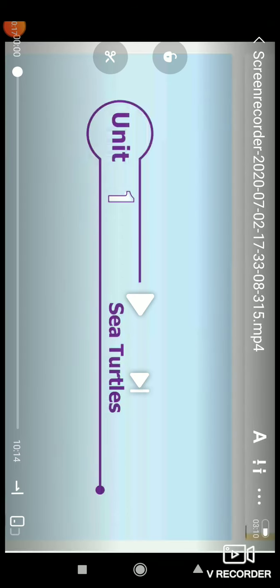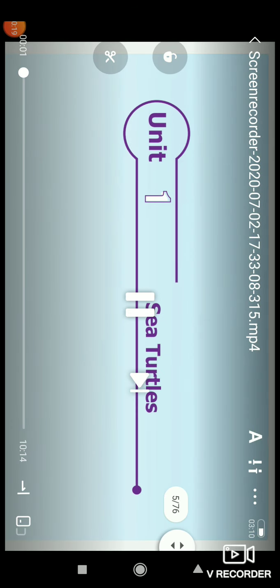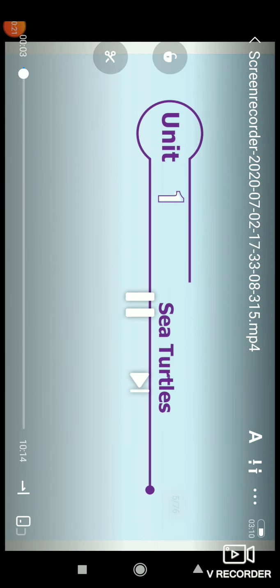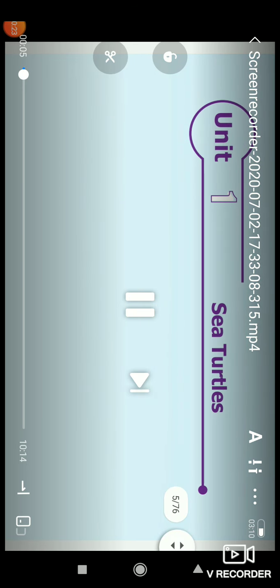Now we see the topic: sixth lesson, first term, first unit, prose, Sea Turtles. About the sea turtles, now we see.